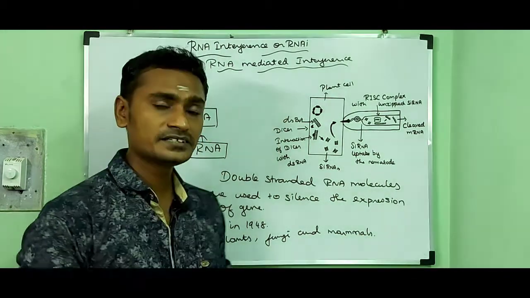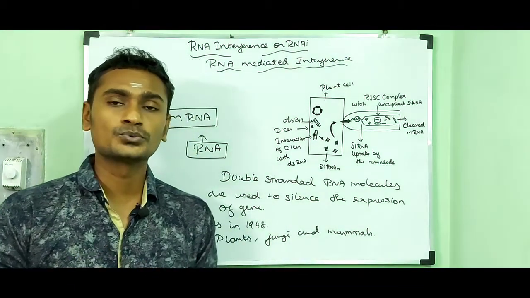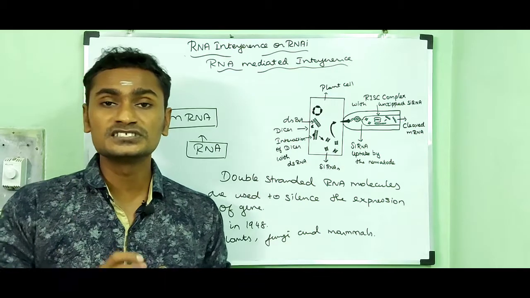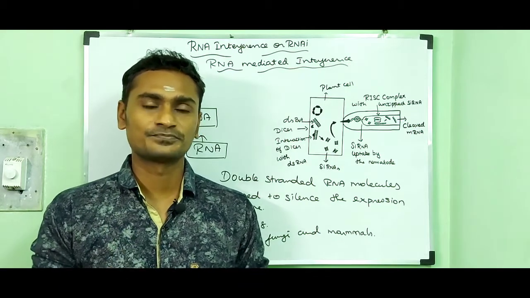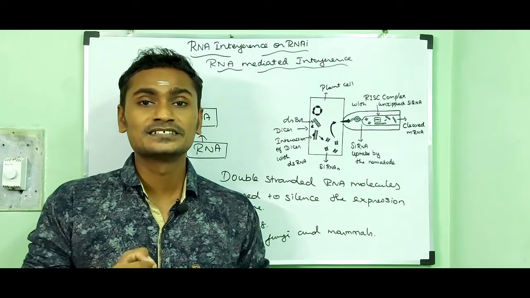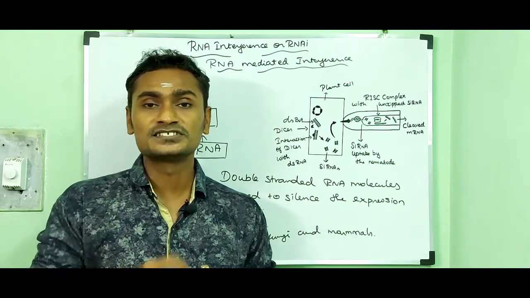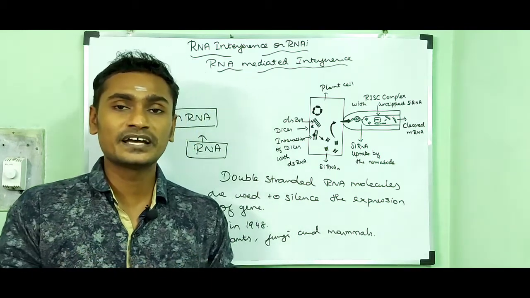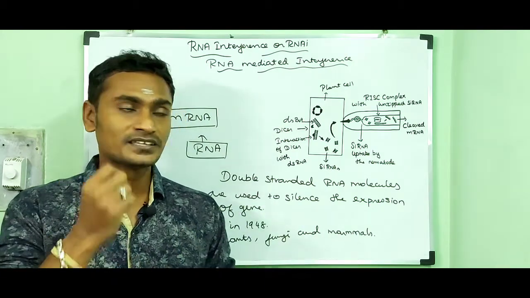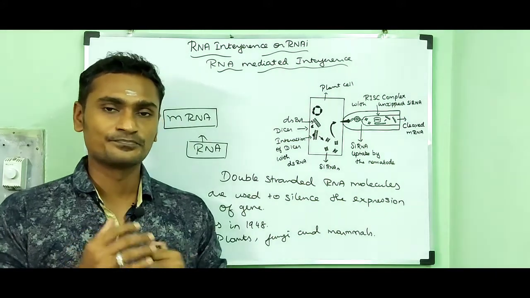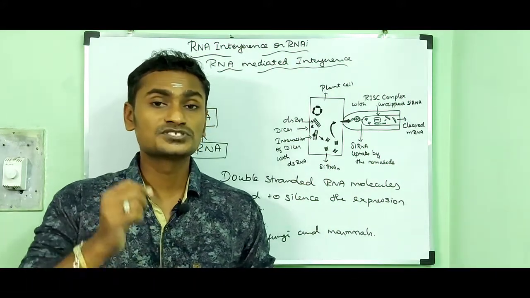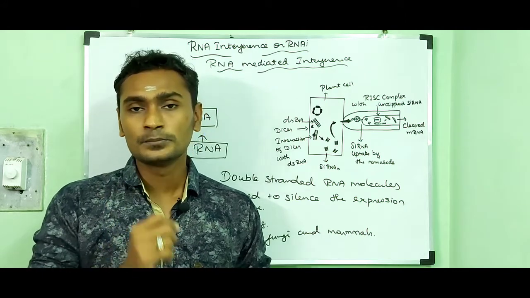Actually, the RNA pathway is thought to have evolved as an innate immunity against viruses. So the RNA interference method acts as an innate immunity system, so that the organism can protect itself from viruses. Then I am going to tell you the steps involved in the RNA pathway.